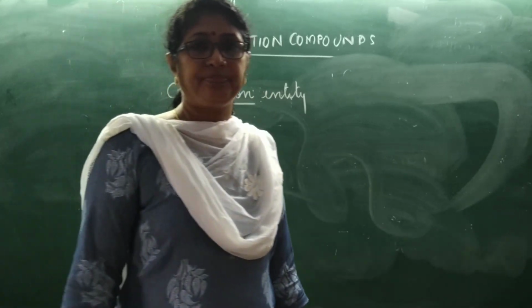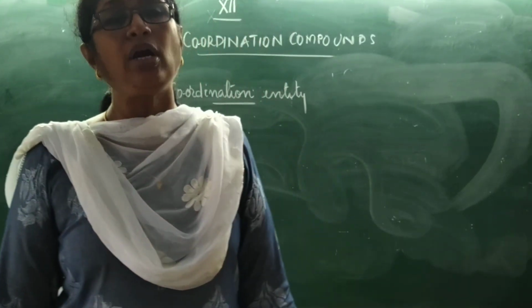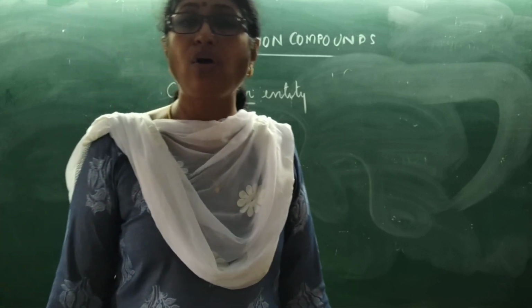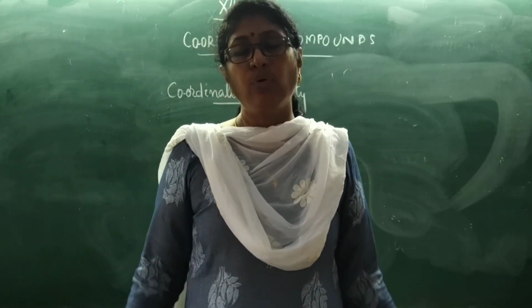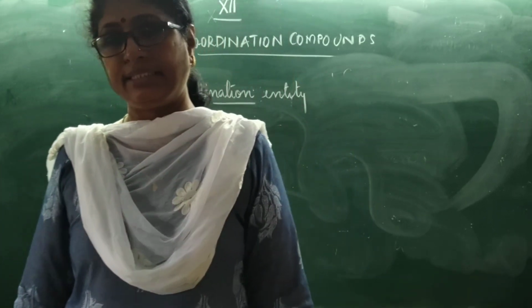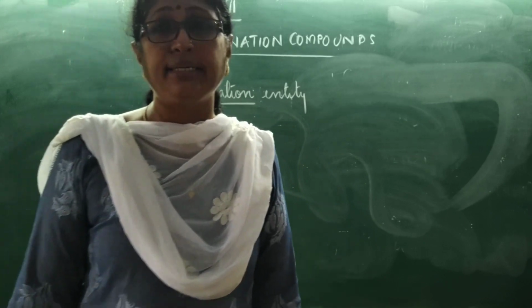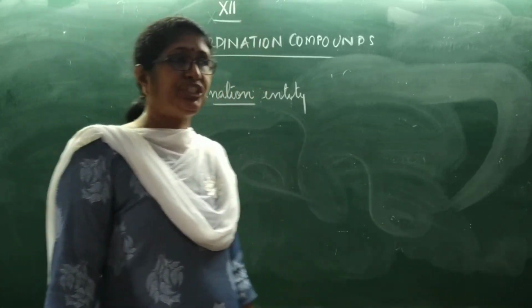The neutral molecules or ions along with the central metal atom, which are there in the square bracket, which are unionizable, that is called a coordination entity.